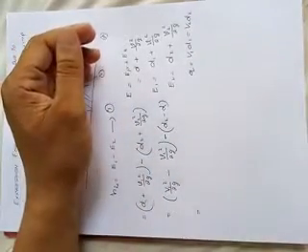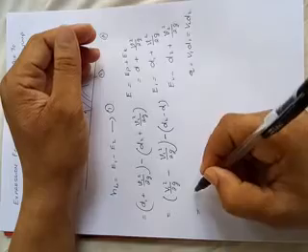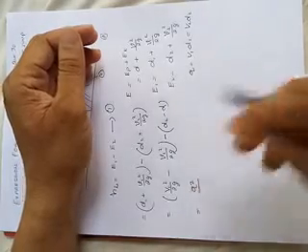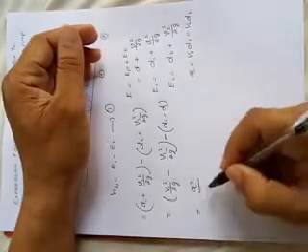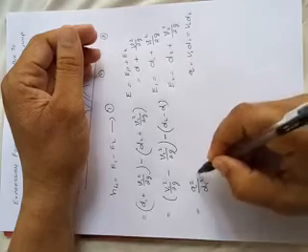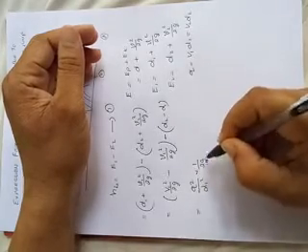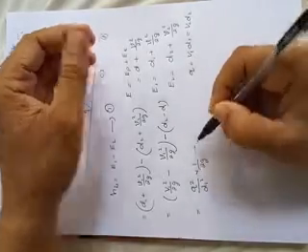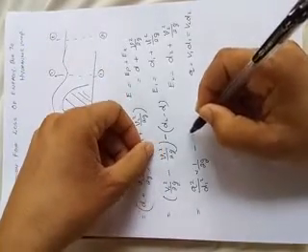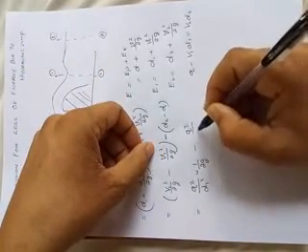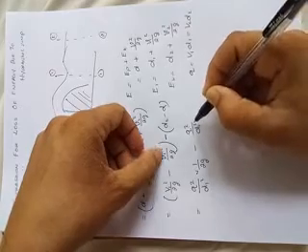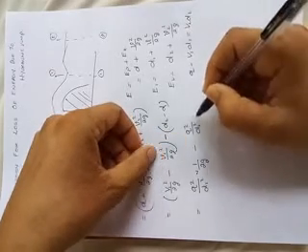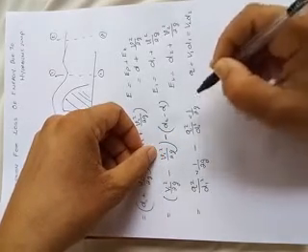Instead of v1 you can write q square divided by d1 square into 1 by 2g, correct, minus q square divided by d2 square into 1 by 2g,